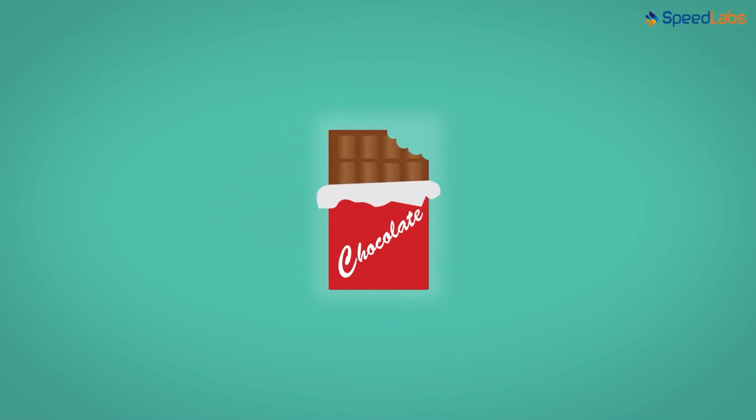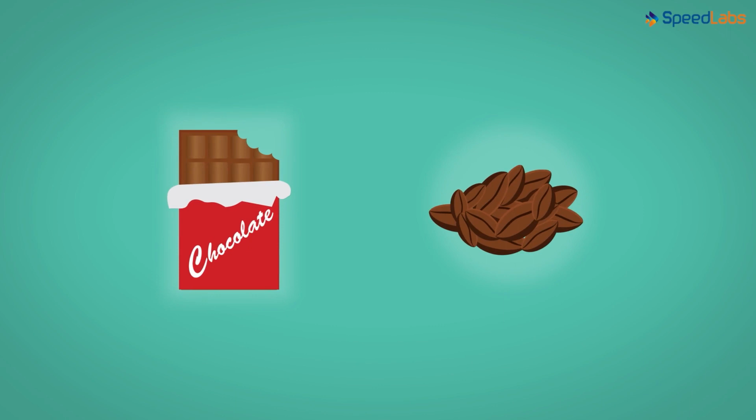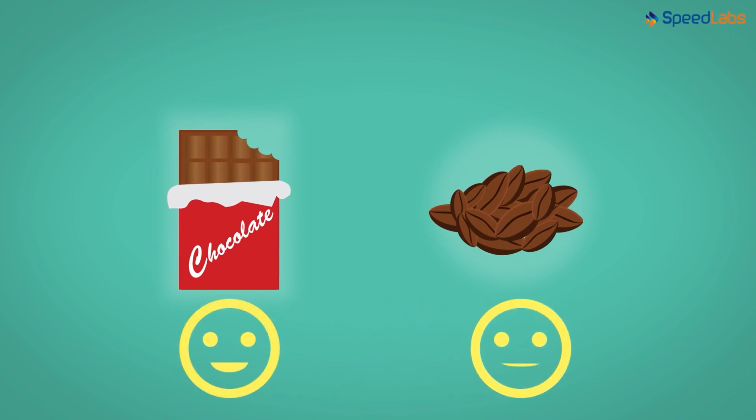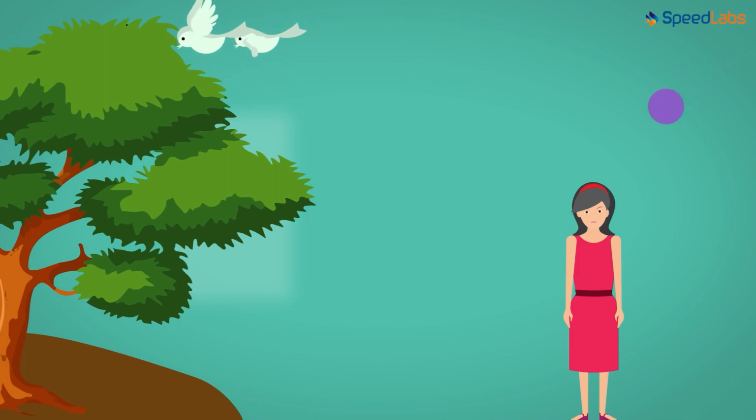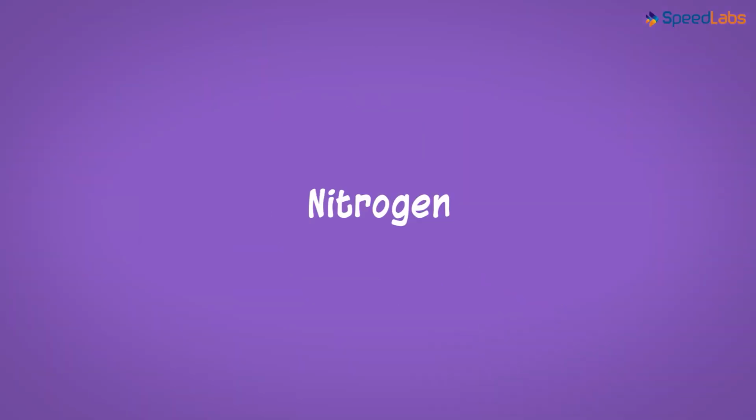We all love eating chocolates. But what if we are gifted cocoa beans instead? Can we really relish the cocoa beans just like chocolates? Of course not. Similarly, there are so many organisms which require a few important constituents, but they are not present in the utilizable form. One such example is that of nitrogen.